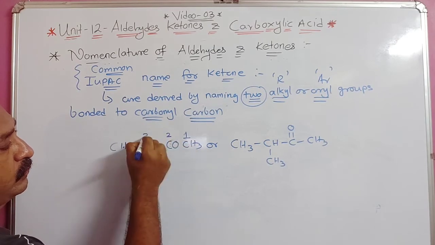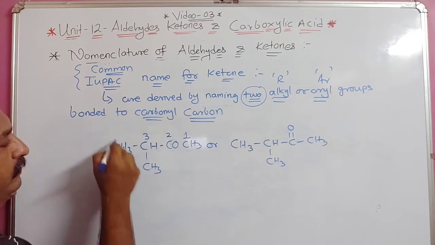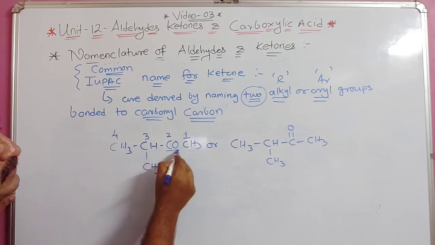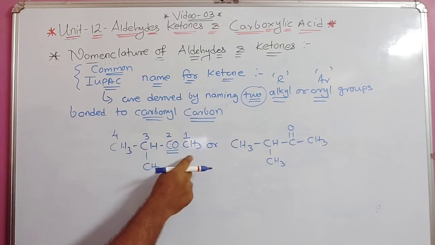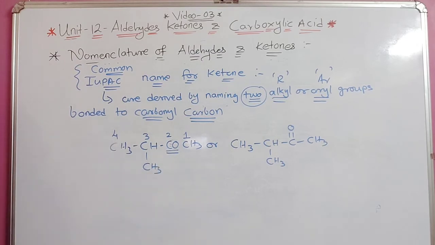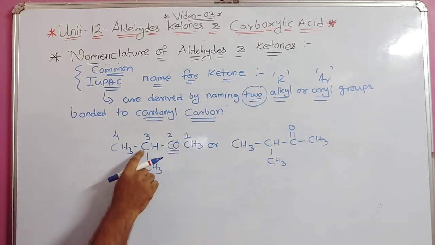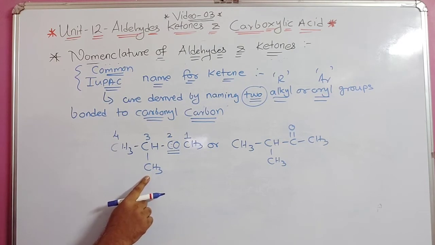I will number from here, 1, 2, 3. Either you give here 4 or here you give 4. Both will be the same only. So in this case, this is the functional group, which will come in the parent name or principal name. When we say chain, you select the longest chain, and the substituent gets the least number.